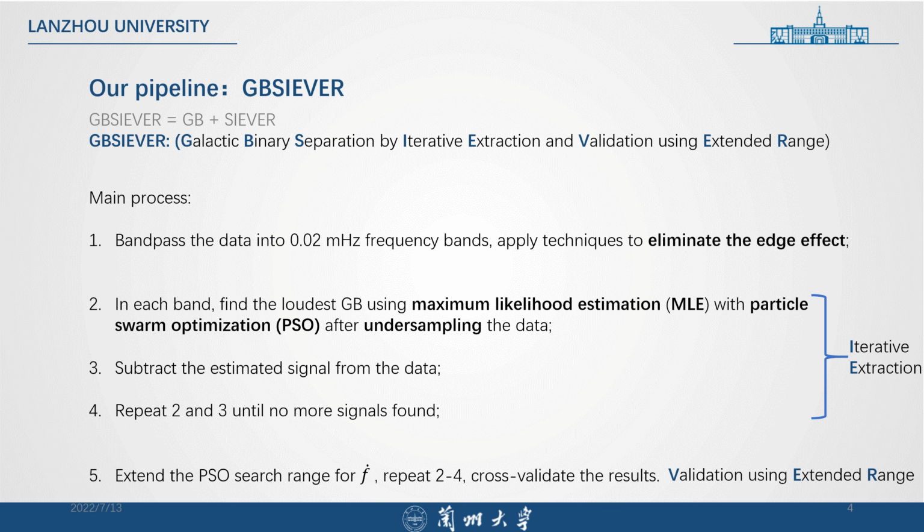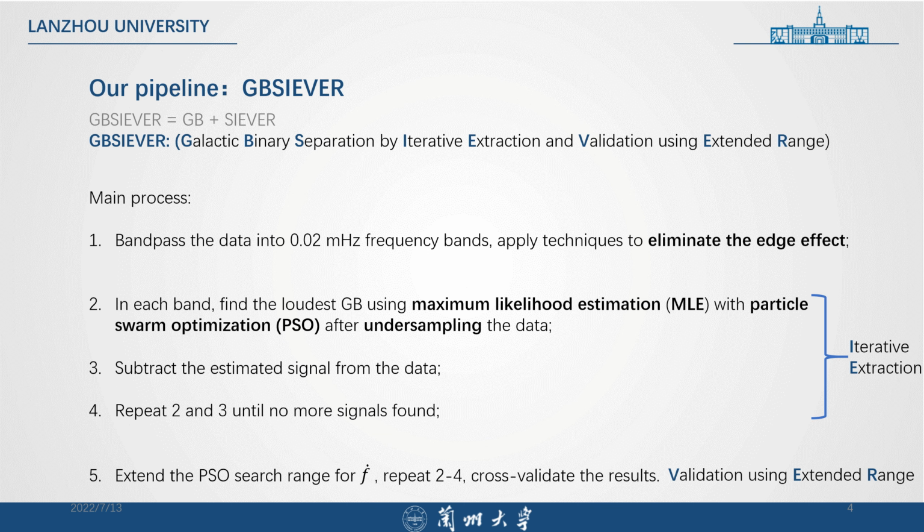And then secondly, in each frequency band, we can do the following in parallel. In each band, we find the loudest GB signal using MLE and PSO, and we subtract it from the data. And then we repeat it: we find the loudest and subtract it until no more signals can be found in the data.